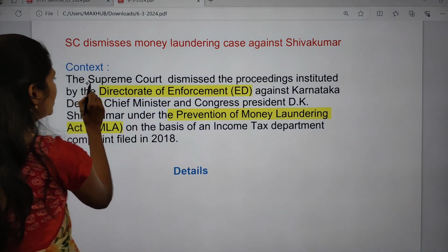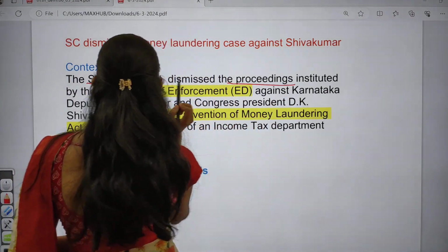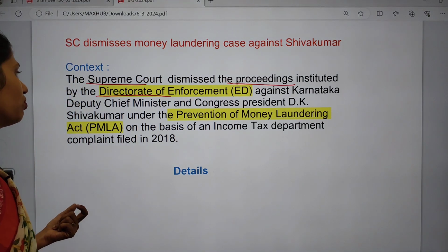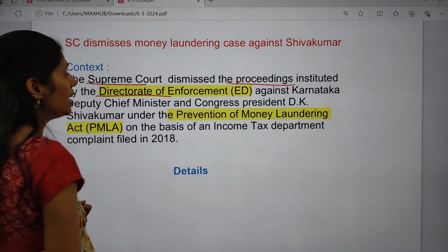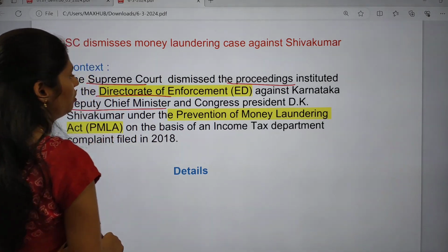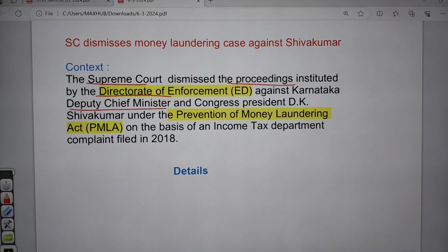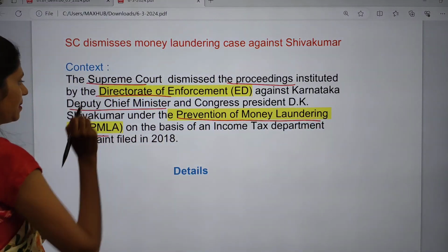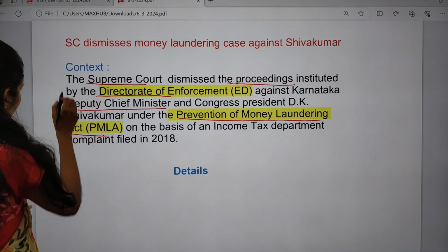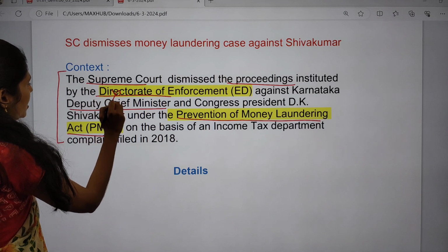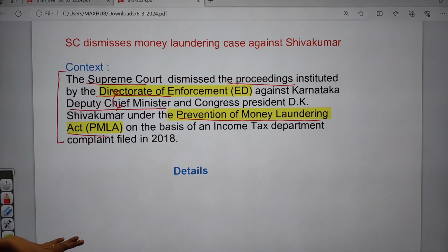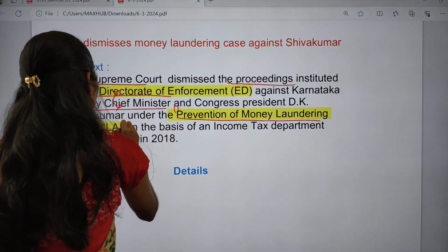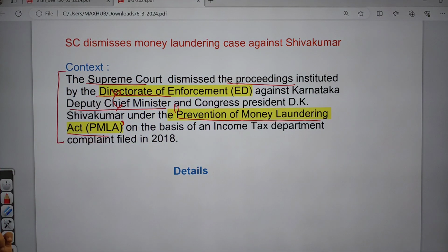The Supreme Court dismissed proceedings instituted by the ED, that is the Enforcement Directorate, against the Karnataka Deputy Chief Minister and also the Congress President under the Prevention of Money Laundering Act. So there is no need to remember these personalities, but you will understand that there is one act which deals with money laundering, that is PMLA, the Prevention of Money Laundering Act.